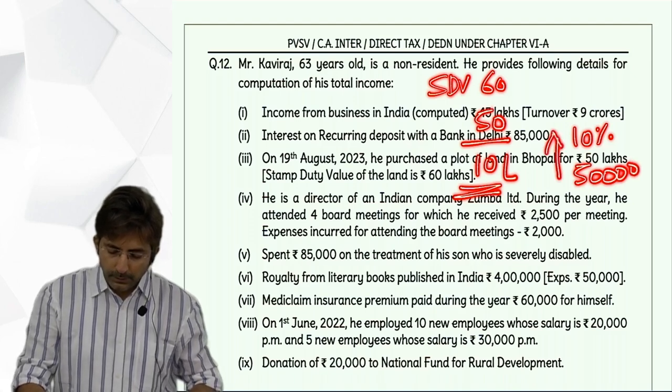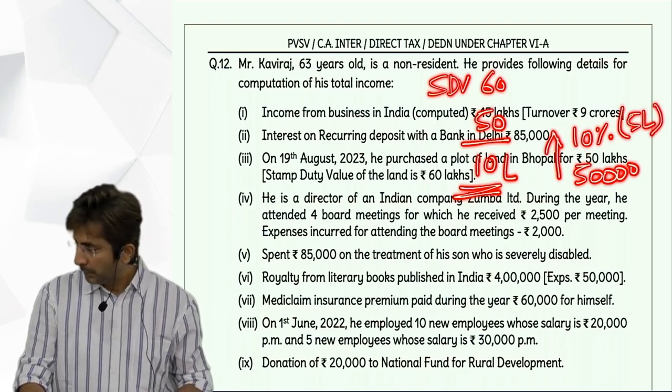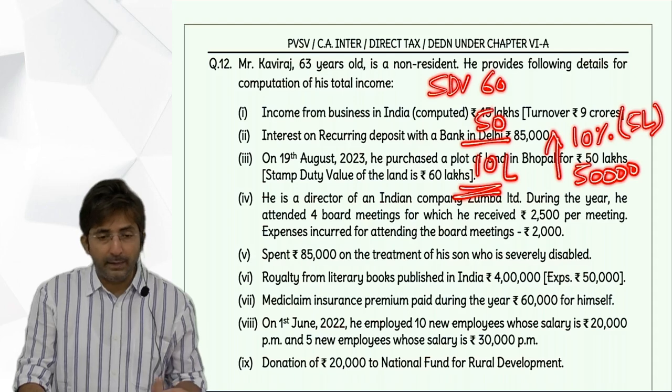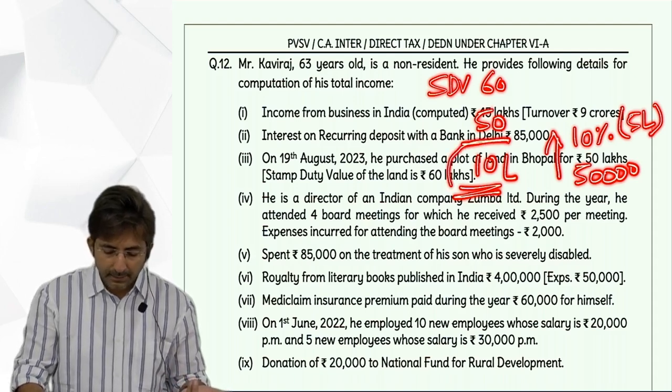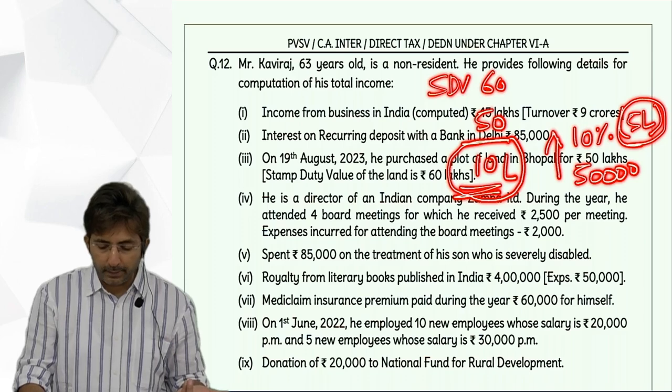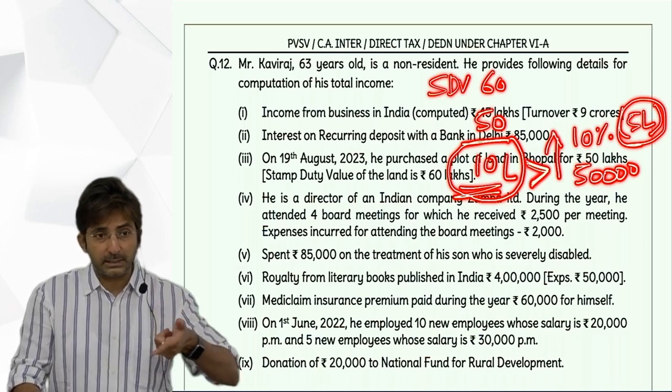So 10% of actual price comes to 5 lakhs. So whichever is higher comes to 5 lakhs. Now compare this 10 lakhs with 5 lakhs. So 10 lakhs is smaller or greater? Greater. That means you are getting big benefit, fully taxable.